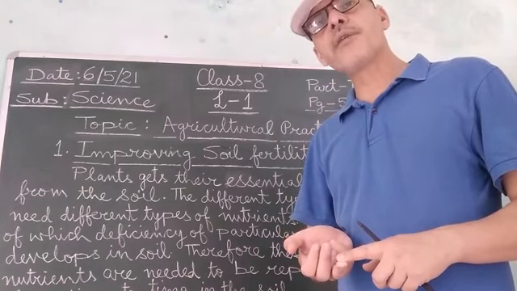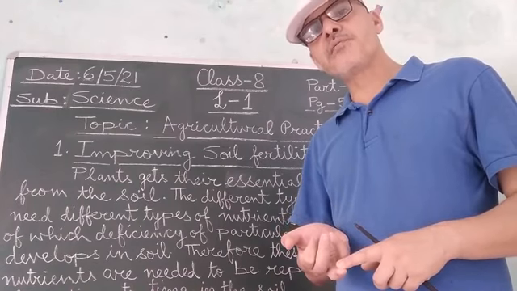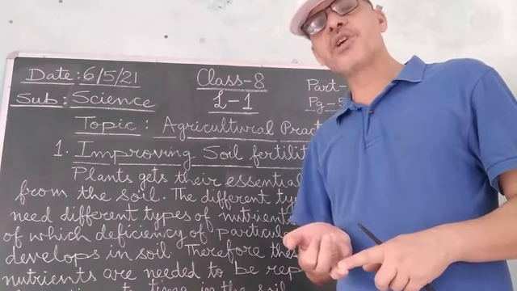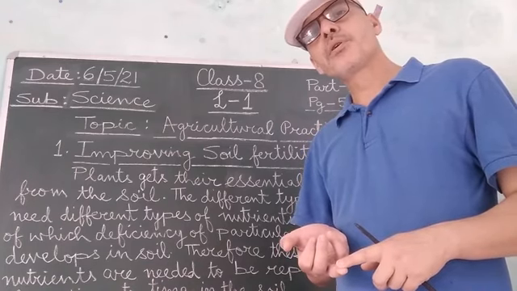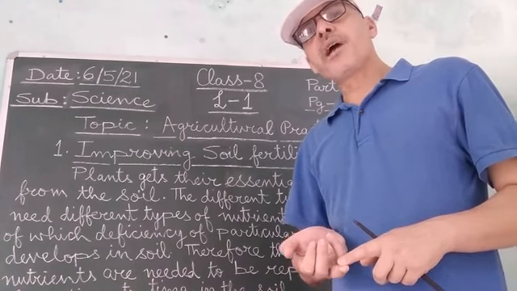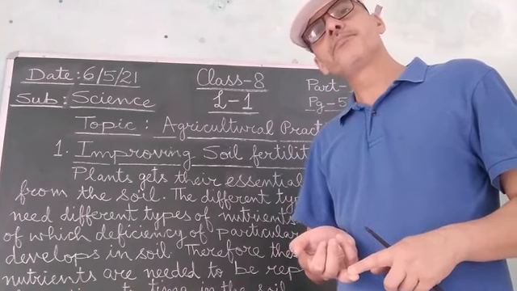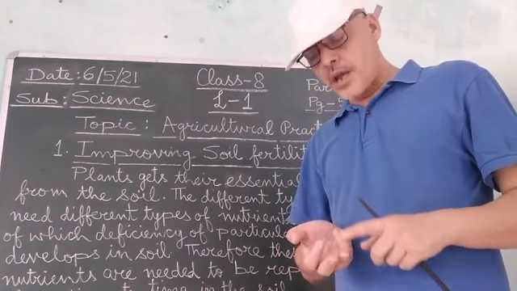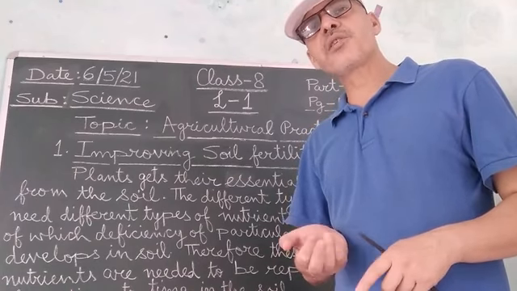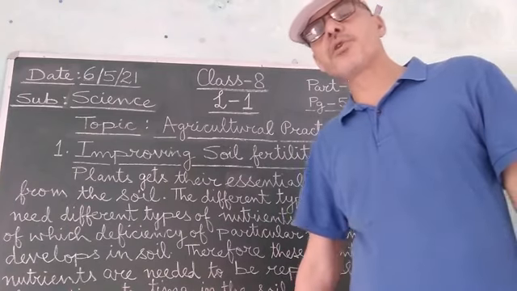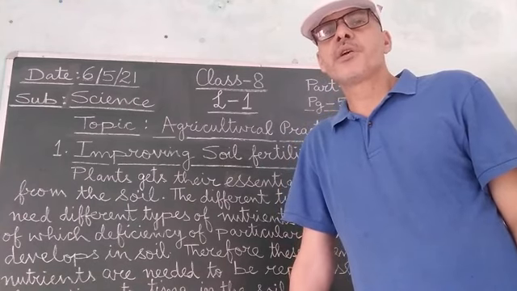Third, he should also have the knowledge of how much water the type of crop which he is cultivating in his field requires. And fourth is the availability of water in that region. So these are the four things about which the farmer should have the knowledge before he selects the various methods of irrigation.